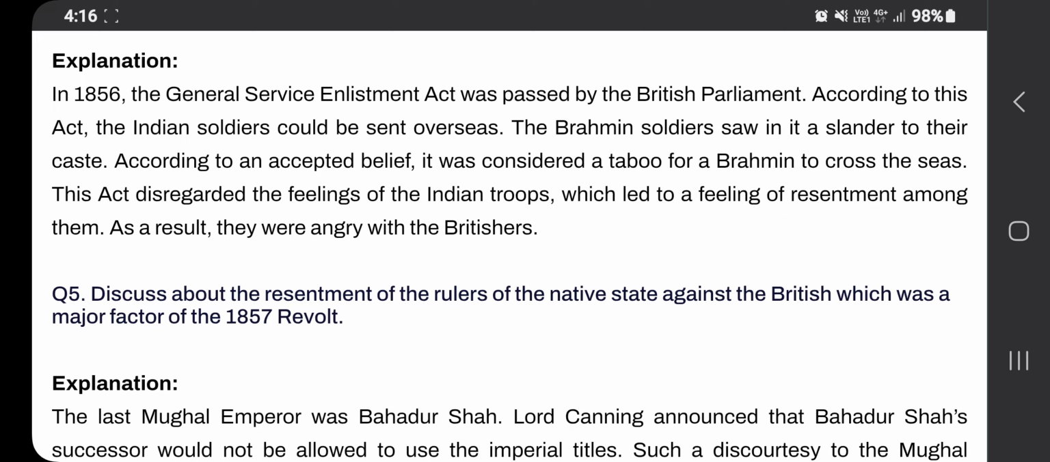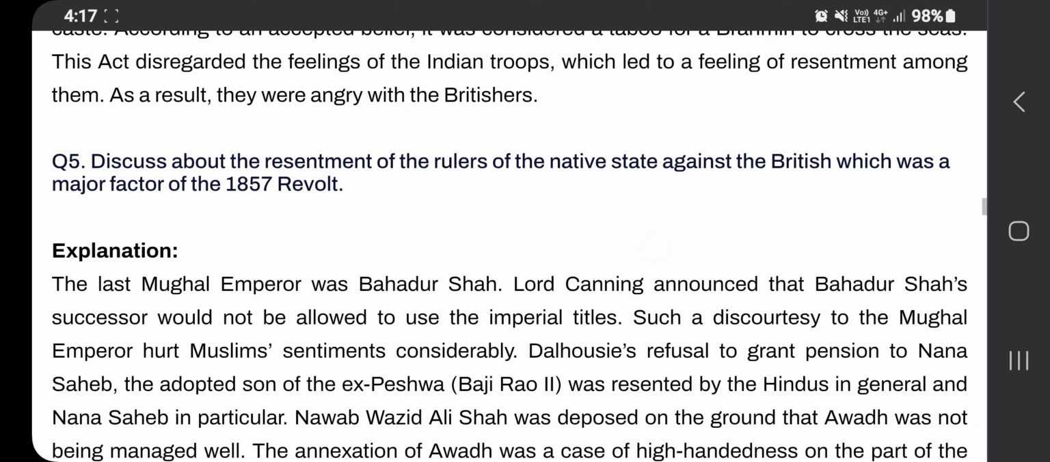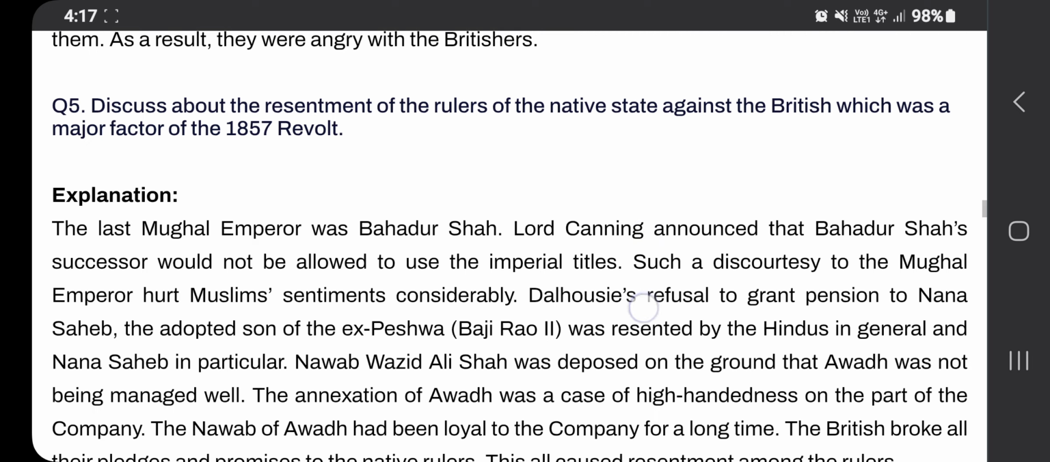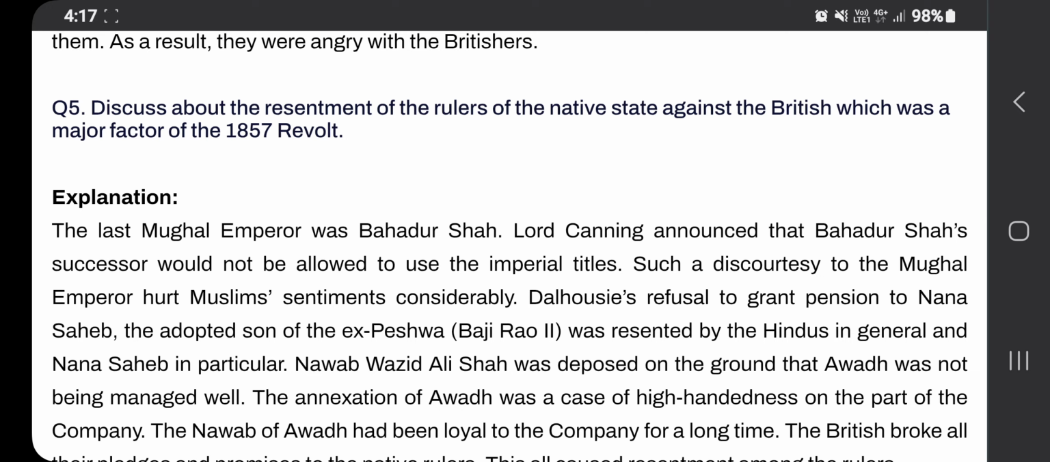Discuss the resentment of the rulers of the native states against the British. In this you can see native rulers' resentment against the British. What was that? The last Mughal Emperor, Bahadur Shah. Lord Canning announced that Bahadur Shah's successor would not be allowed to use the imperial titles. See that one?